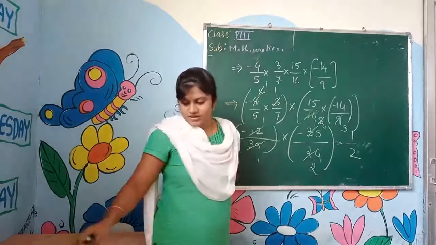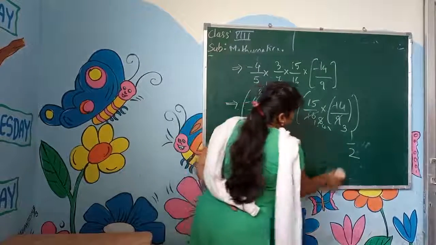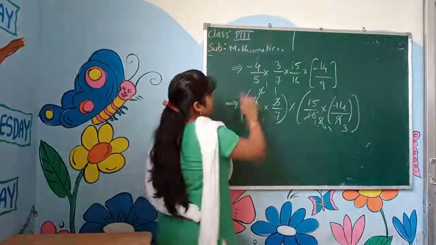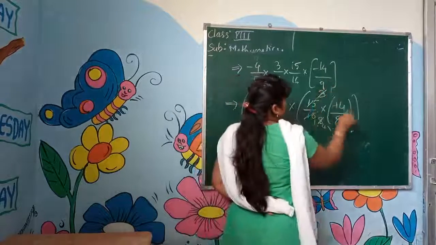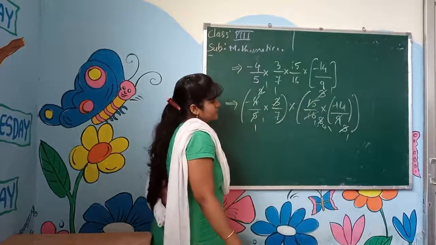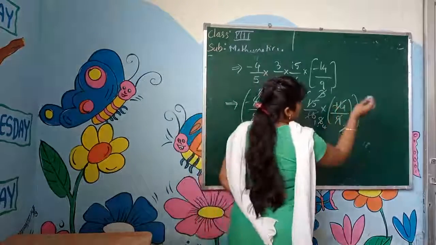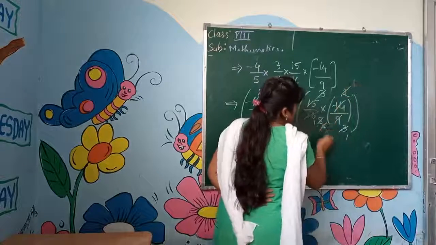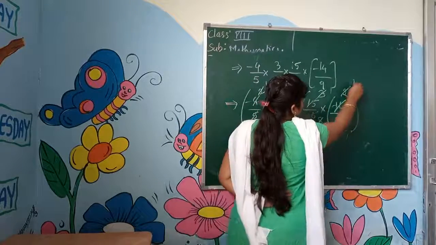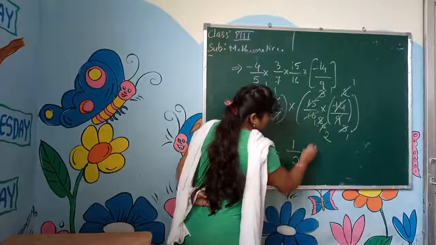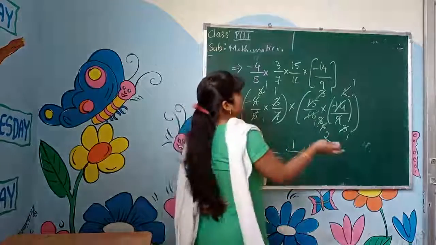How many numbers gone? See, easily I am telling. If you want the ugly answer, you can do by this method also. We get 1 by 2 only. We cancelled. After that 5 ones are 5, 3 threes are 9, 3 ones are 3. Next, which number is remaining now? Here 4, 7 ones are 7, 2 twos are 4. Lastly, what remains? Here nothing is remaining up, here only 1 is remaining. Down, we got the same answer 1 by 2. Directly we did, without multiplication, without anything.